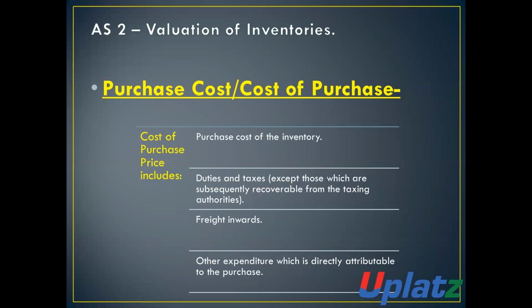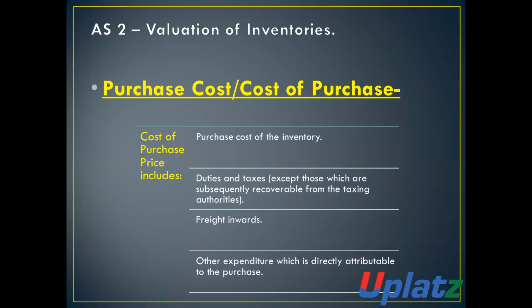That is, the taxes and duties which are recoverable or refundable are not to be considered at the time of calculation of cost of purchase price. When we calculate the cost of purchase price, the duties and taxes which are refundable and recoverable are not to be included. Number 3, freight inwards. And number 4, other expenditures which are directly attributable to the purchase.